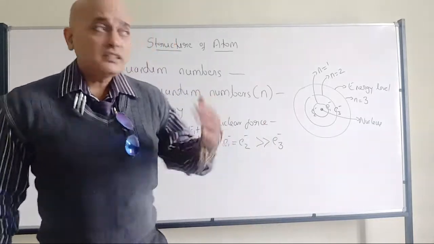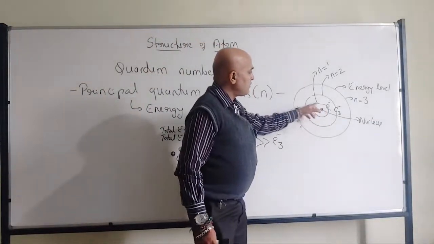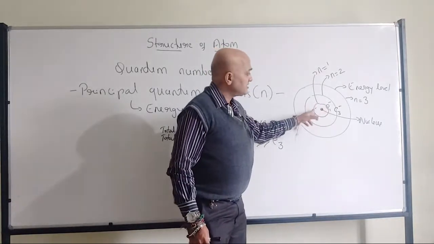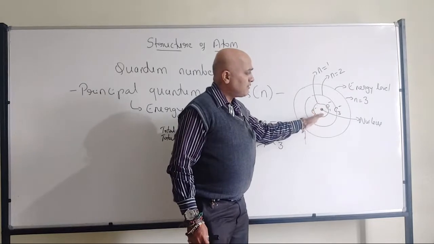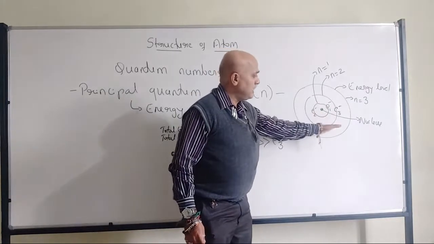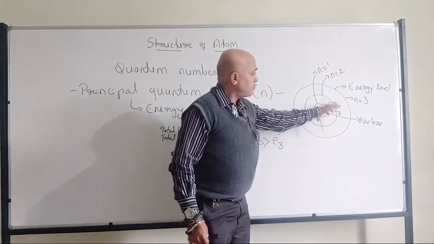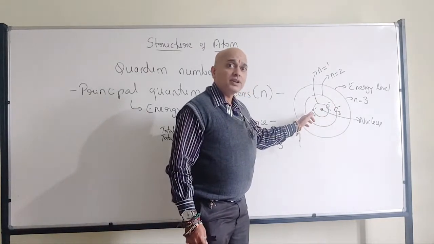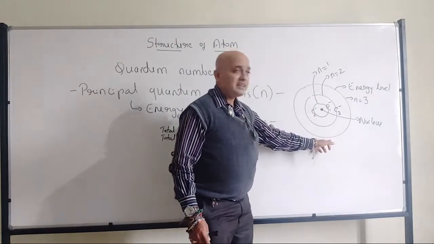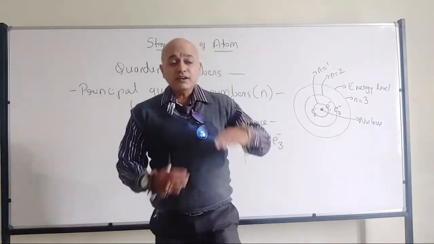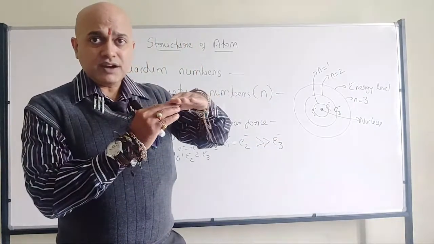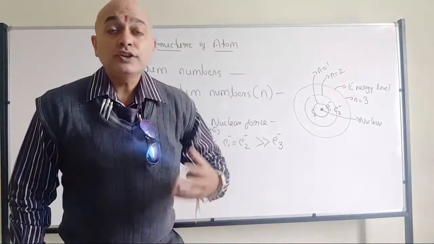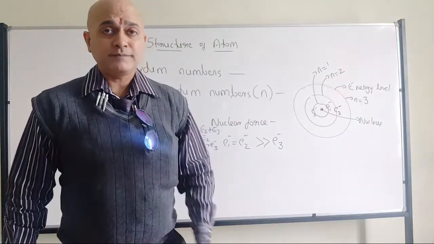Same way, although this is the lower energy condition where the electron will be stable, since there is a shortage of space, whatever extra electrons are there will move to the next energy level. It will occupy there first. Once it is occupied, if still more electrons are there, then they will move to the next energy level. So first it will fill the low energy one, then it will go to higher energy due to the lack of space.